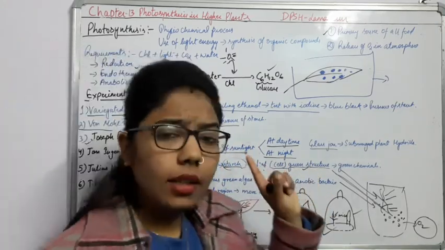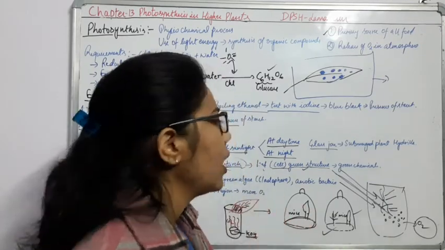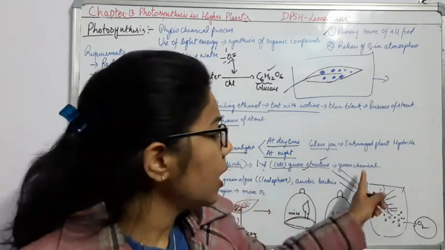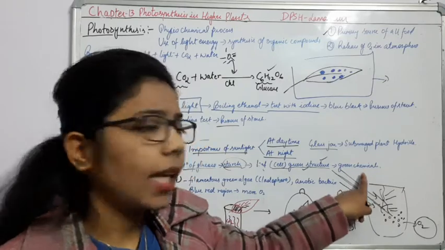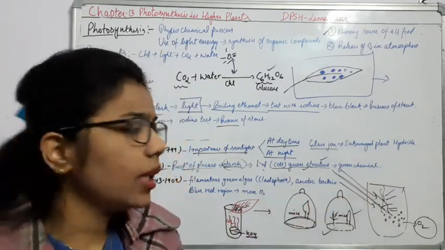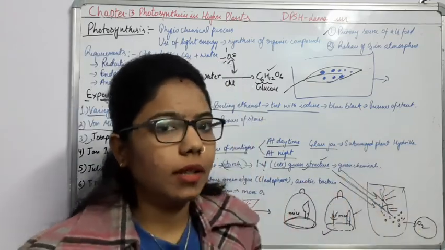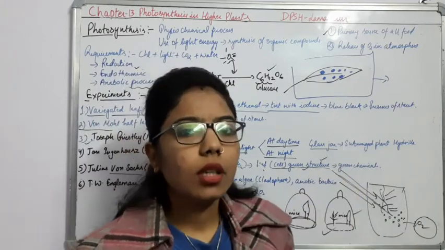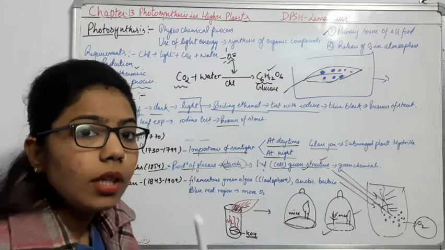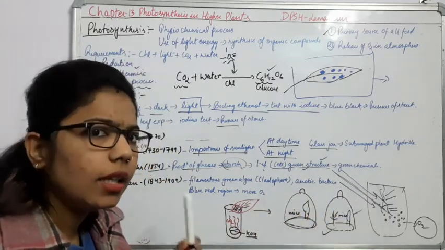So here he observed that some green structures are present in the cells of the leaf, and in this green structure some chemicals are also synthesizing. And now we know what this green chemical is. It is chlorophyll. So what have we concluded? The chloroplast is there, and in this chloroplast the chlorophyll pigment is present, which acts as the green chemical. At that time he did not know about these two things, but he did give some idea about the green structure and the green chemicals present inside the leaf.